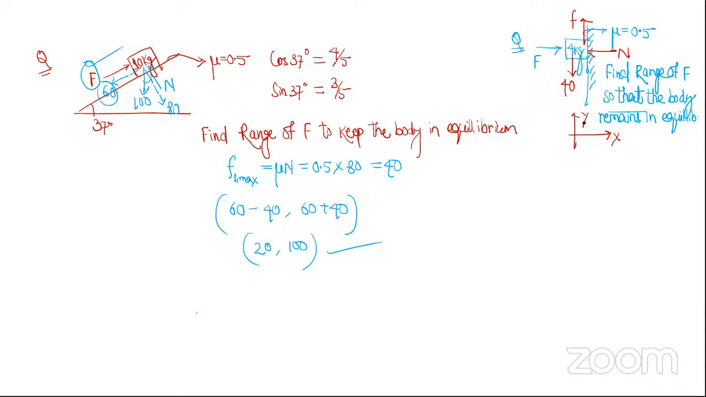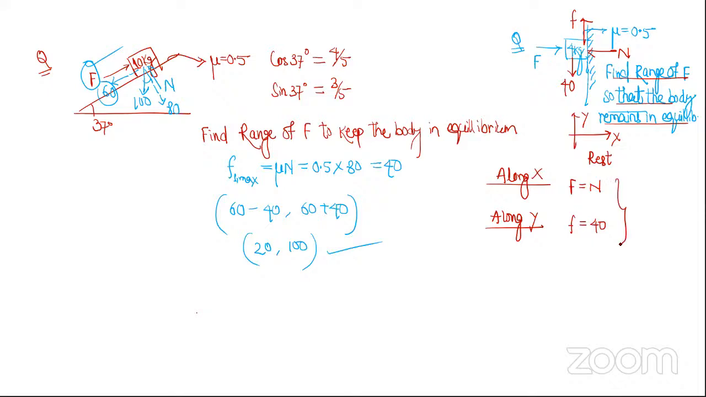The question is to find F so that the body remains at rest. So I will write the equations for the body to remain at rest. Along the x direction, my equation will be F equal to N. Along the y direction, I am assuming the body to be at rest and writing the equation: friction will be 40.